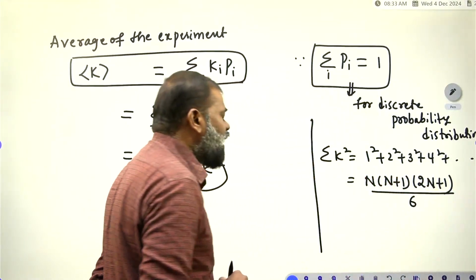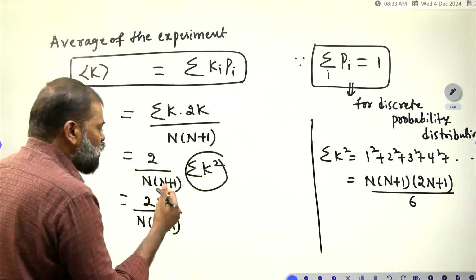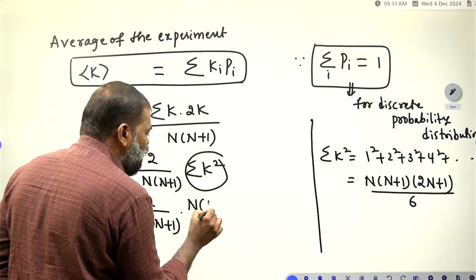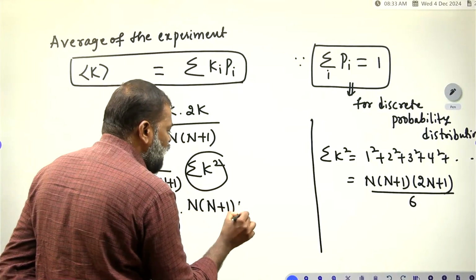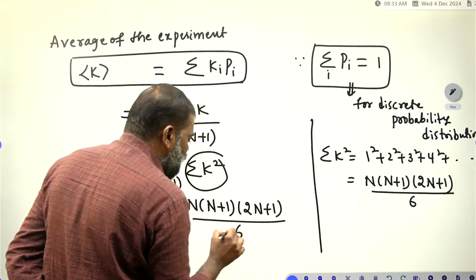This is the sum of the squares of the numbers, the fundamental formula.